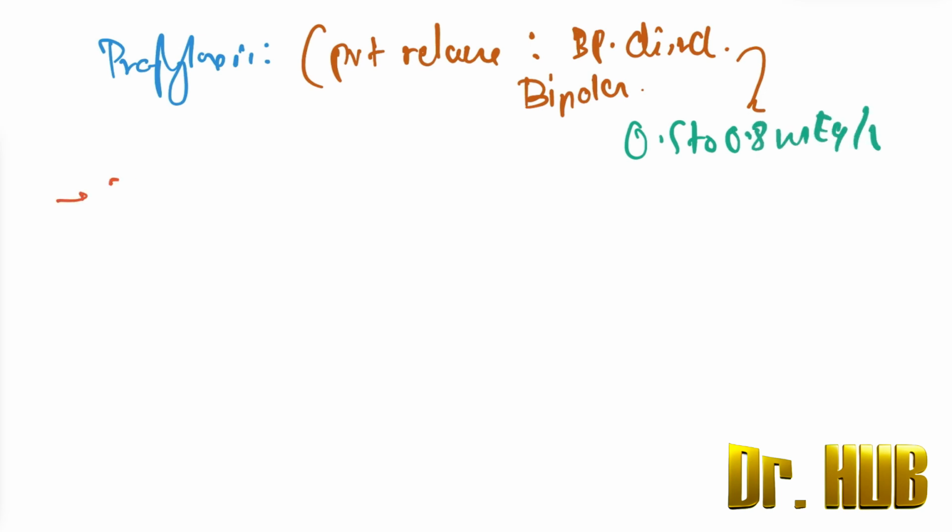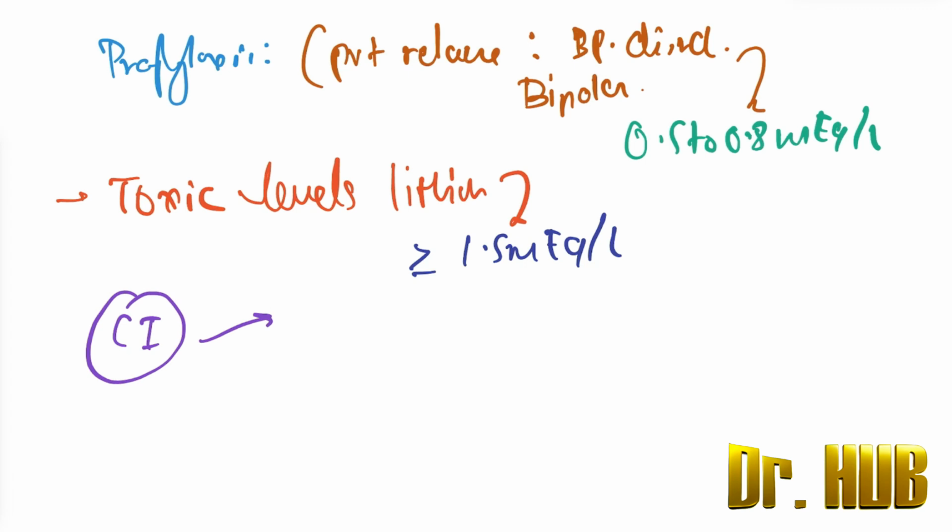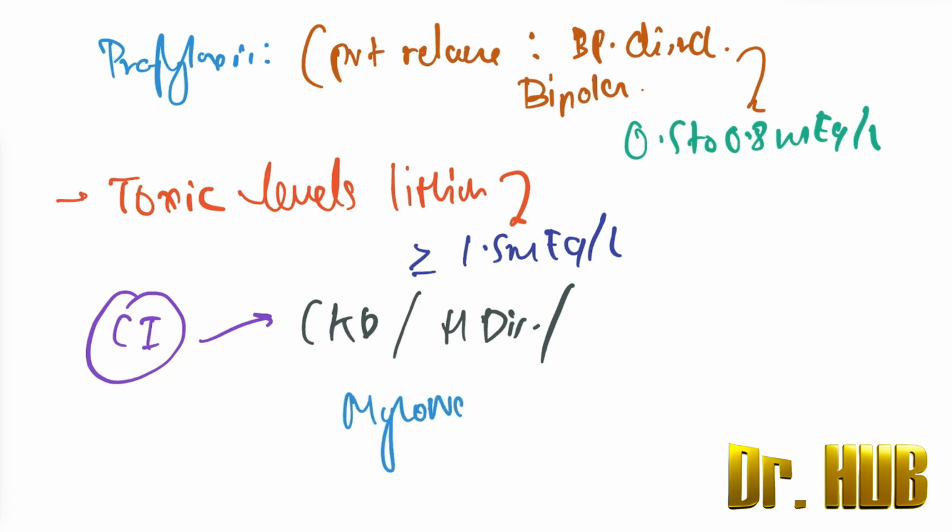Next we move on to the toxic levels of lithium. The toxic level of lithium is going to be greater than or equal to 1.5 milliequivalents per liter. Now let's look at the contraindications. The contraindications include CKD, heart diseases, as well as hyponatremia or diuretic use.